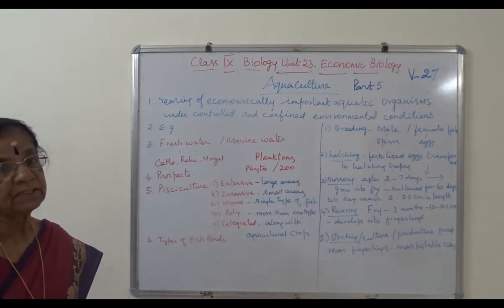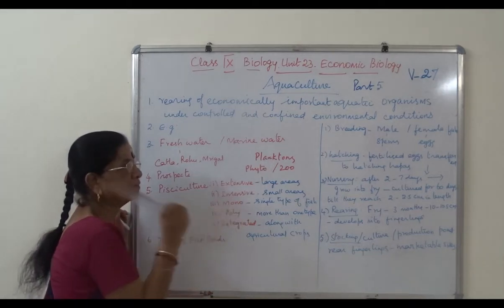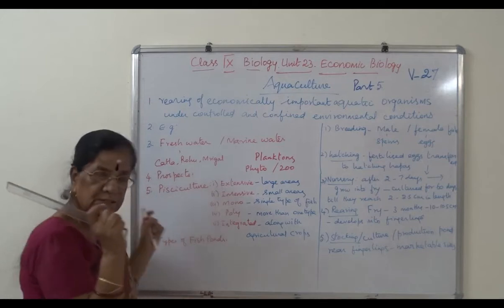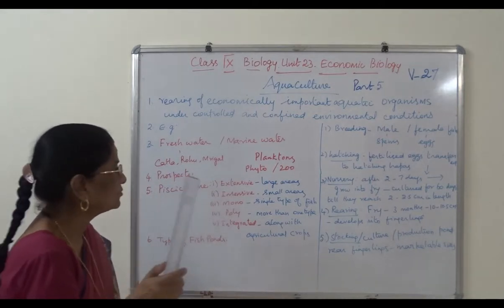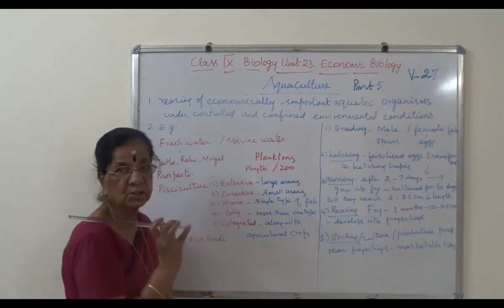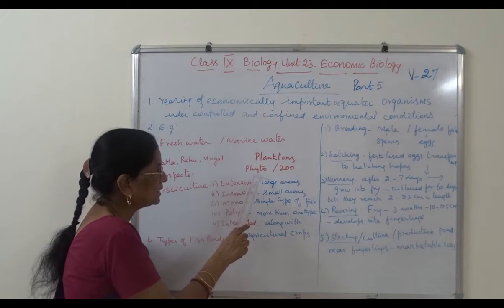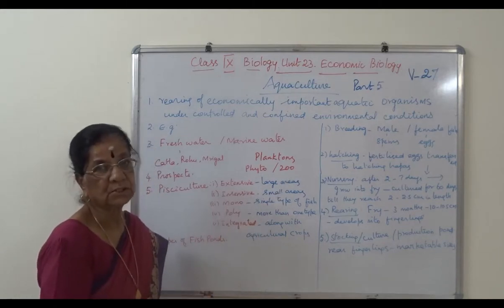It's not given in the textbook, so please make a note. Aquatic organisms, especially small microscopic organisms found in water, are called planktons. Plants are phytoplankton, animals are zooplanktons.